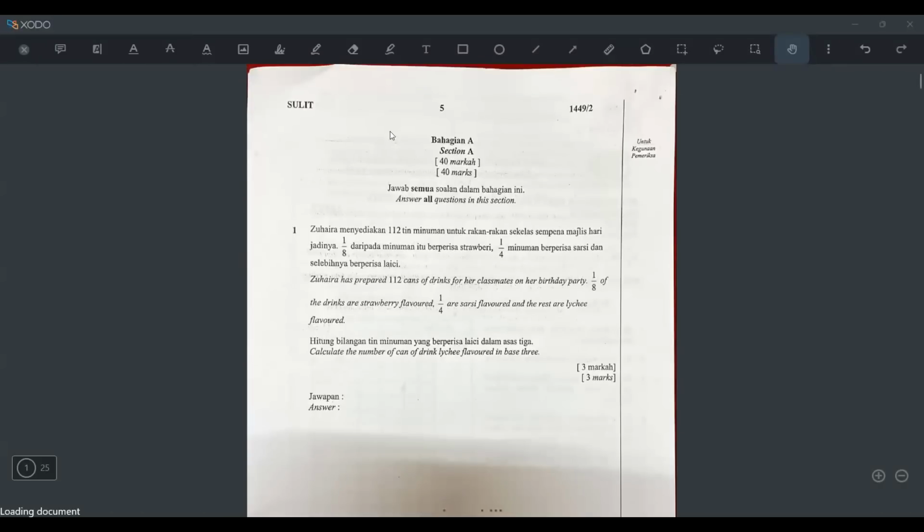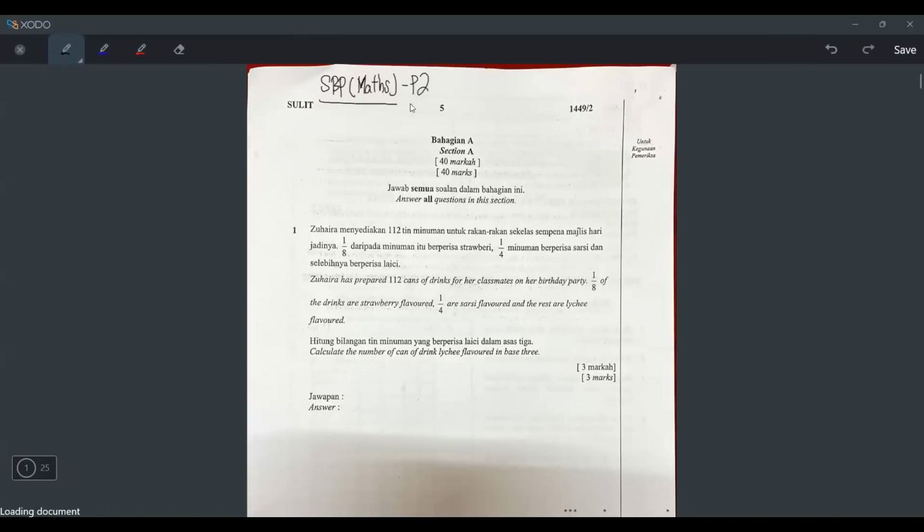Okay, so in this video I'm doing the SBP paper. This is the SBP for maths, but it's paper 2. It will be a very long video because all the videos I made previously are all paper 1. For maths, it's all paper 1. I've never made paper 2 videos in my channel before.